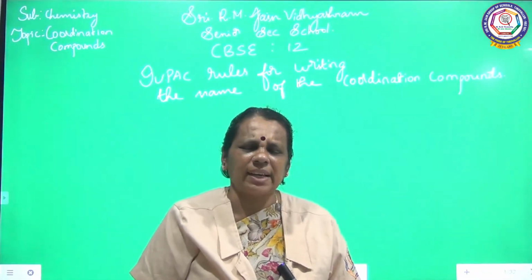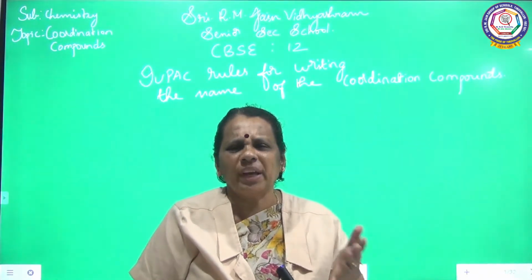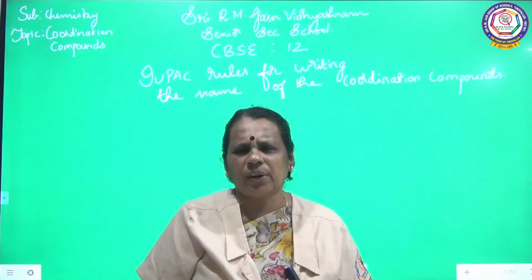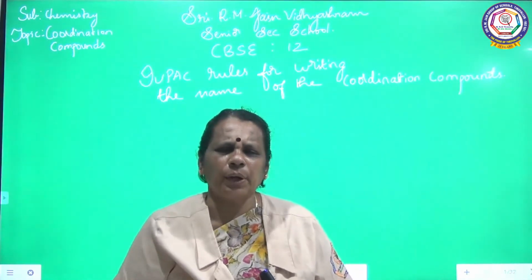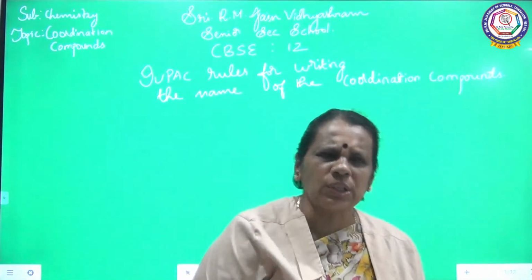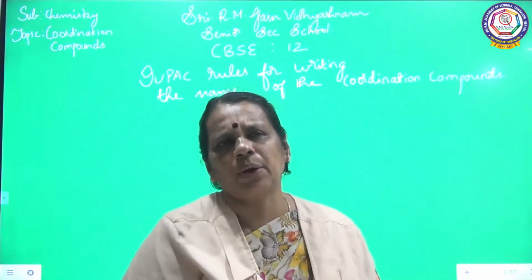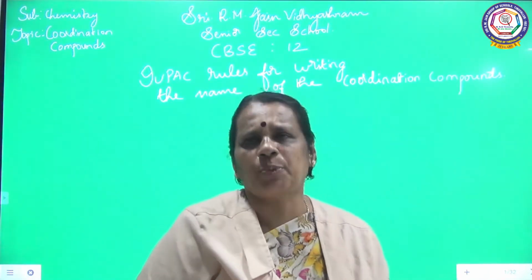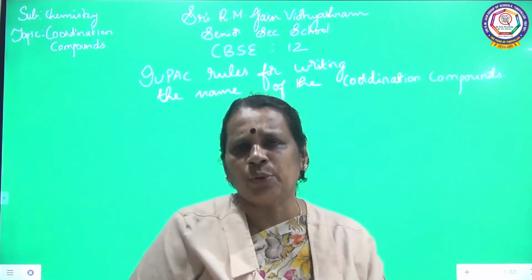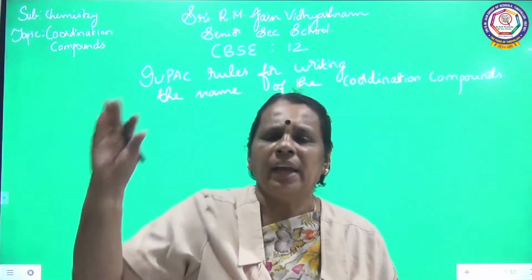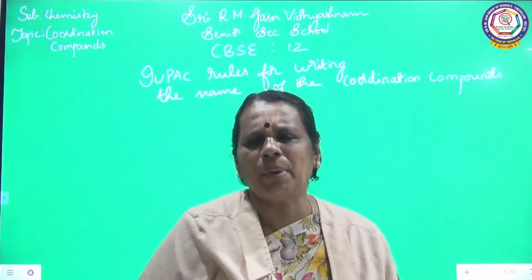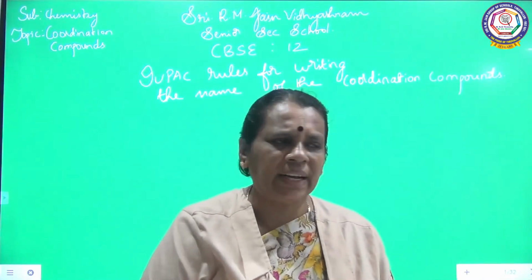Already we have discussed yesterday about the IUPAC rules for writing the molecular formula of the coordination compounds. Today we are going to see the IUPAC rules for writing the names of the coordination compounds or complex compounds. There are certain rules put forth by the International Union of Pure and Applied Chemistry in order to write the names of the complex compounds. One by one we are going to see the rules in detail.